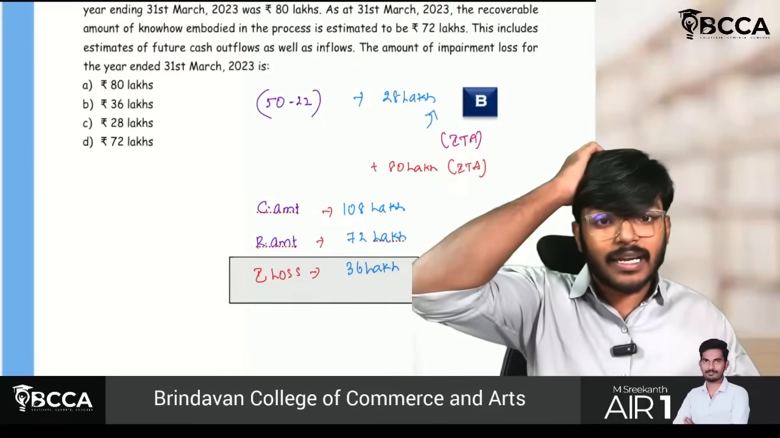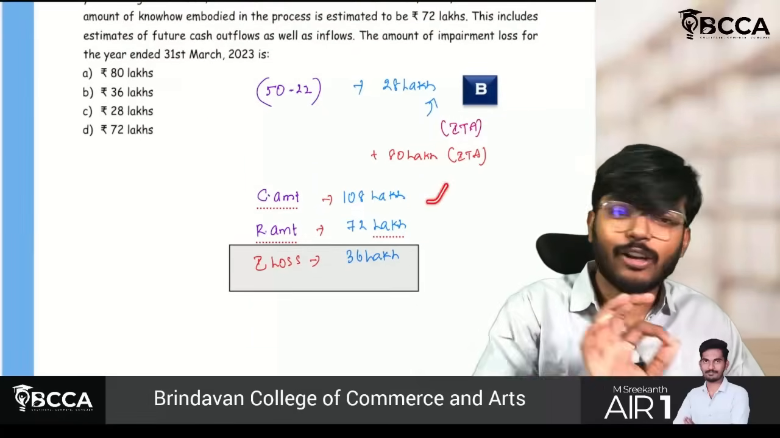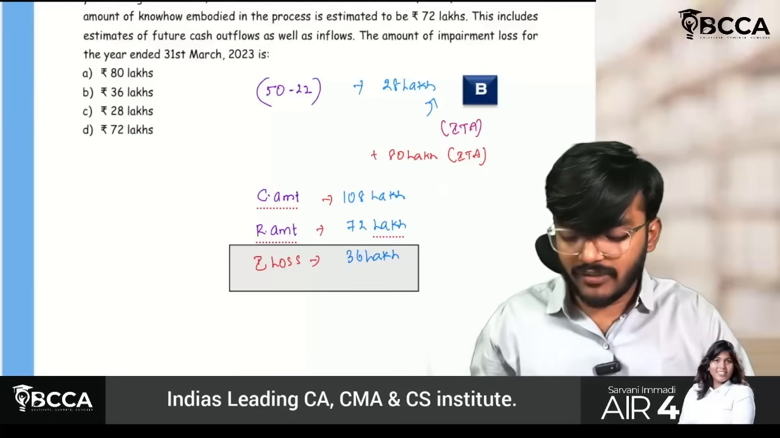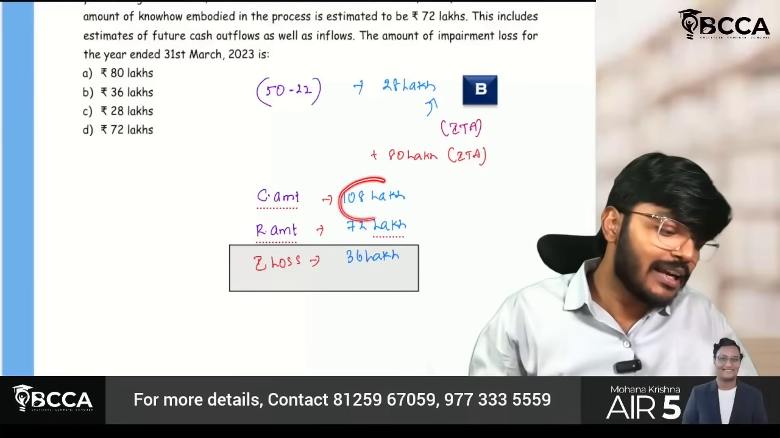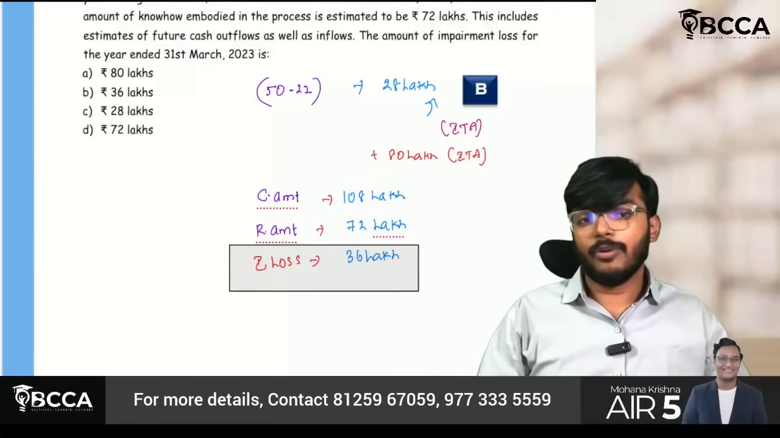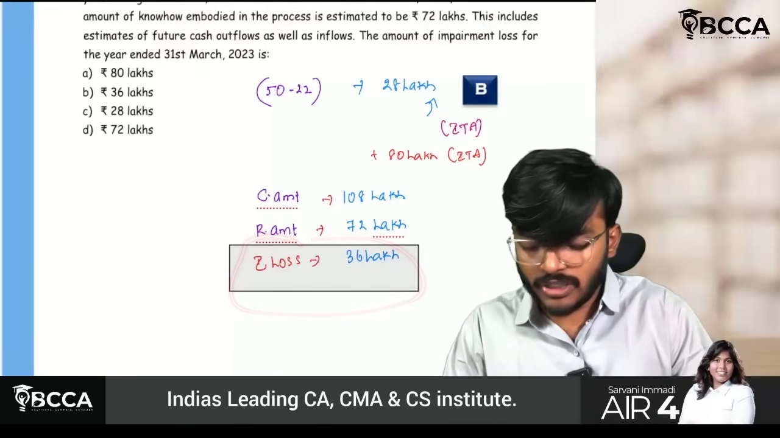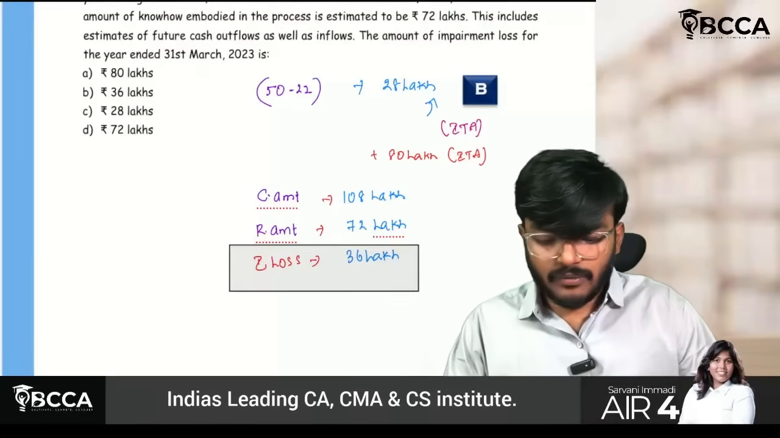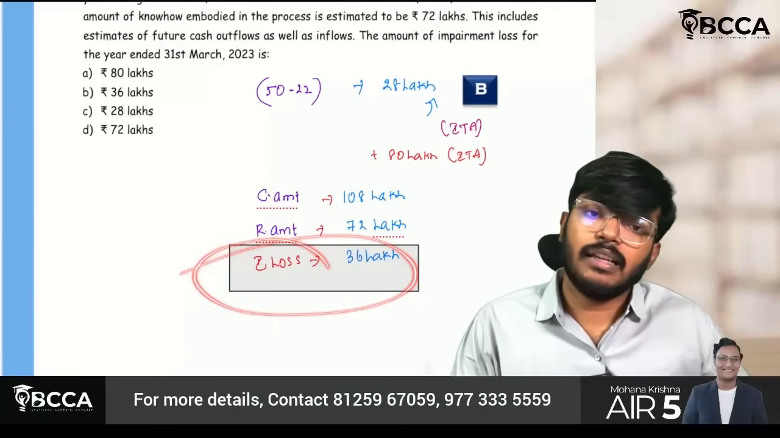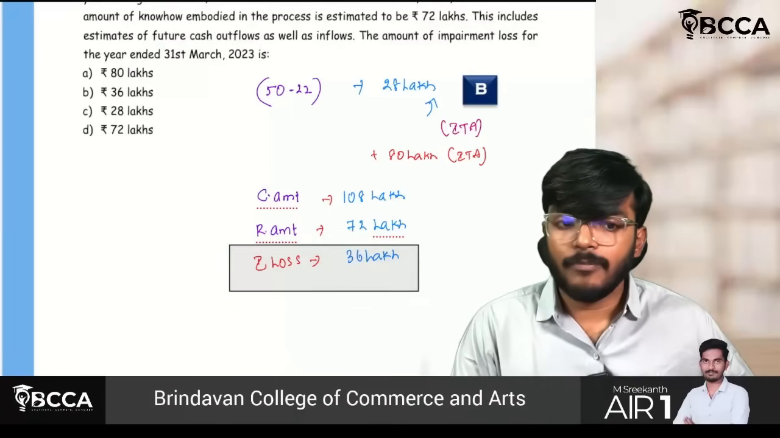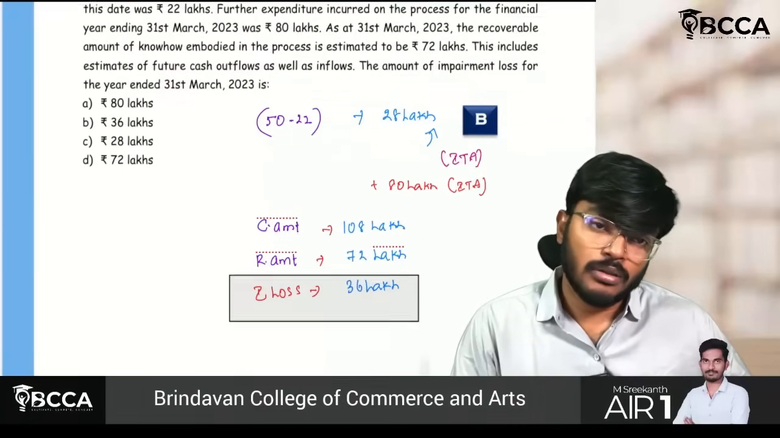Sir, out of which now, what has happened is recoverable amount is only 72, is what they are saying. Oh, so sad. This total 108 cannot be recovered. Only 72 can be recovered. So bring back the carrying amount to recoverable amount. Therefore, the impairment loss balance is how much? 108 minus 72, which means I will be getting 36 lakh rupees. Okay? Yes, sir. Understood. Fine.